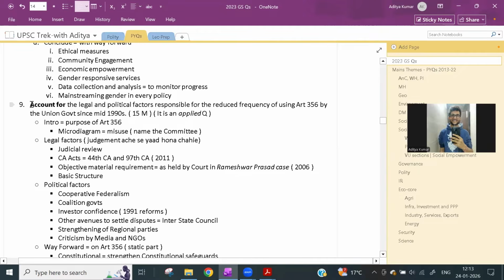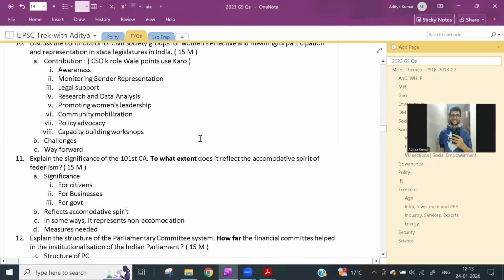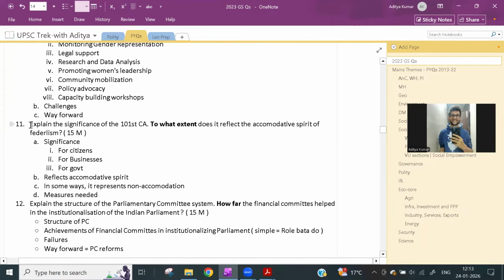Next, gender justice. Okay. Yes, this is the question. Account for the legal and political factors responsible for the reduced frequency of using Article 356 by the Union government since mid 1990s. This question is discussing president's rule, and president's rule has always been a point of conflict between the center and the states. So it becomes important from that point of view.